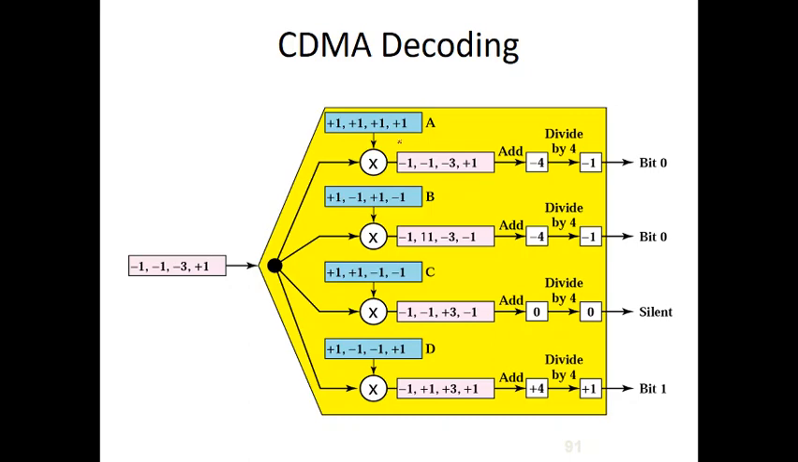So CDMA decoding. Whenever a device wants to decode the data from the channel, it has to multiply the content of the channel with its code. Two things will be multiplied, and then added. Whatever result we get will be divided by the number of devices, 4. Then we will get -1, and that will be represented with 0. Like that, all the devices will multiply the content of the link with their own code for getting the data.